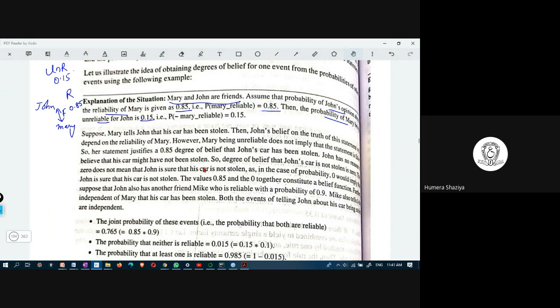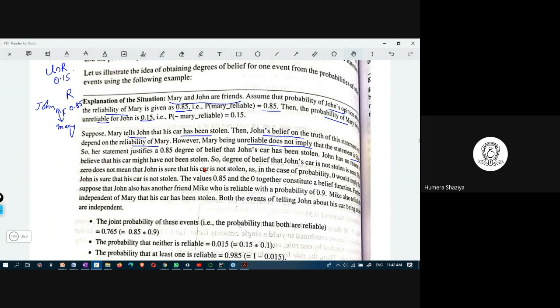Now suppose Mary tells John that his car has been stolen. Mary calls and tells John that your car is stolen. John's belief in the truth of this statement is dependent on Mary's reliability. However, Mary being unreliable does not imply that the statement is false. The statement can be true or false.